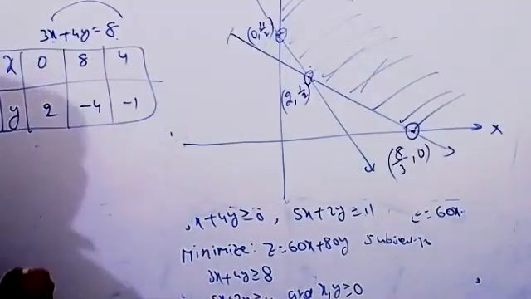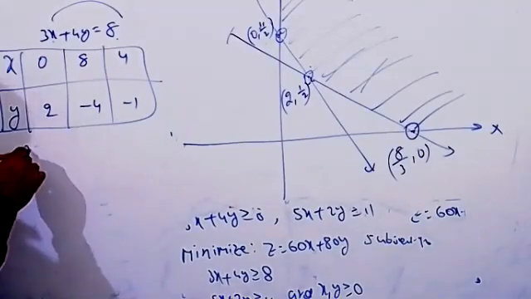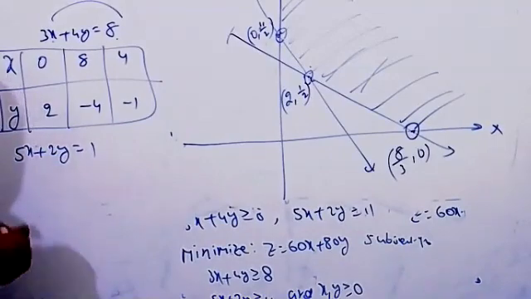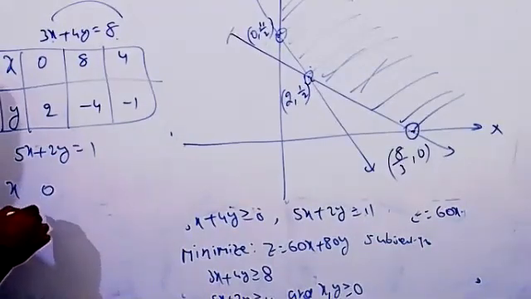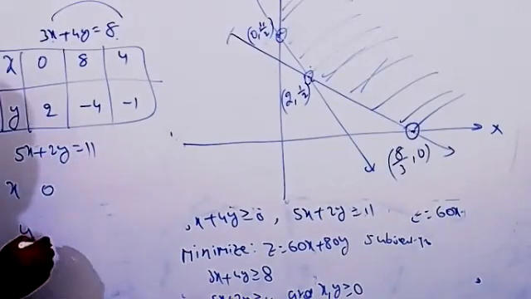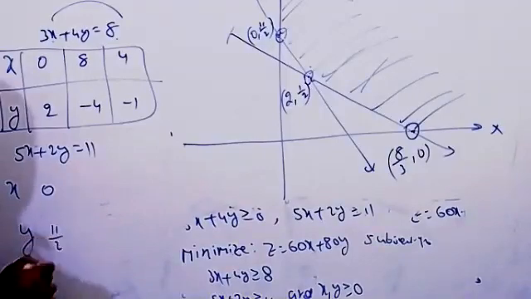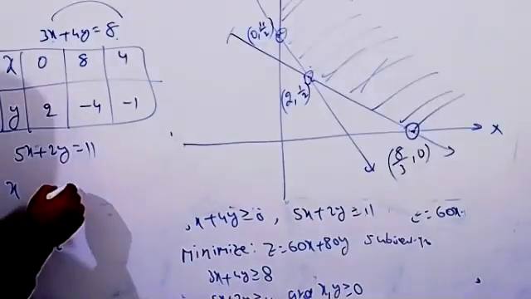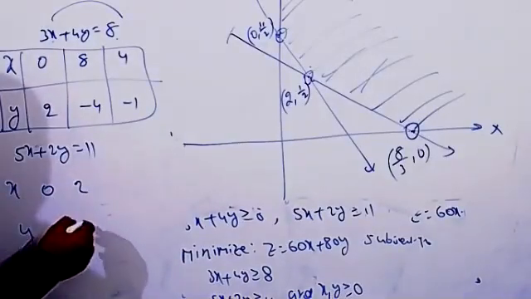Second one, 5x plus 2y equal to 11. So x and y: if you take x equal to 0, y equals 11 by 2. Sir, 5x plus 2y is equal to 11, no? Sorry, this is 11, so 11 by 2, it's correct now. That is one point. Next, suppose you take x equal to 2. Sir, I have taken x equal to 3 and y equal to